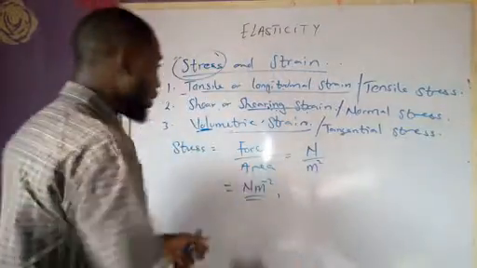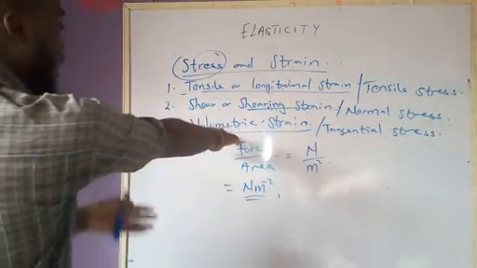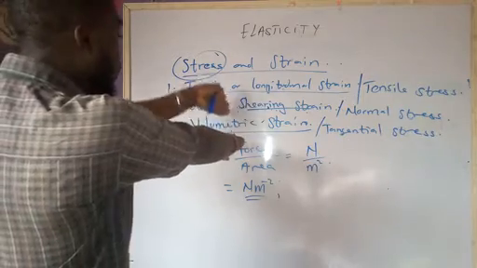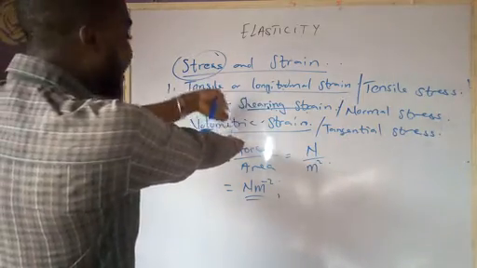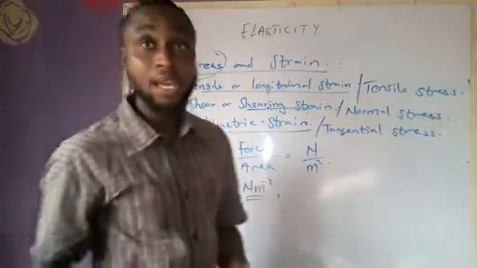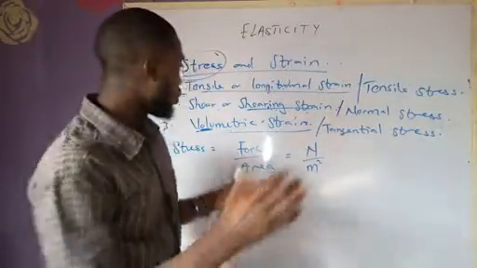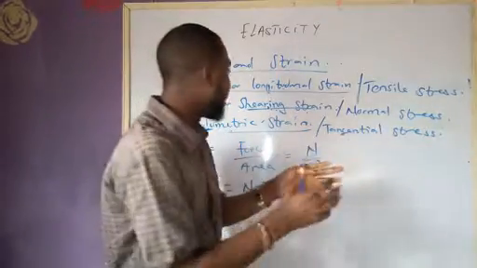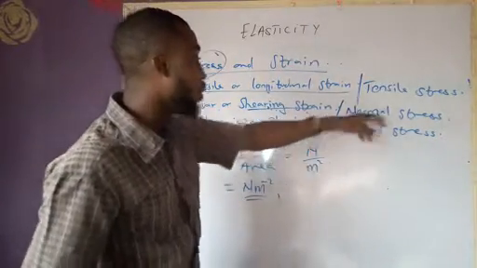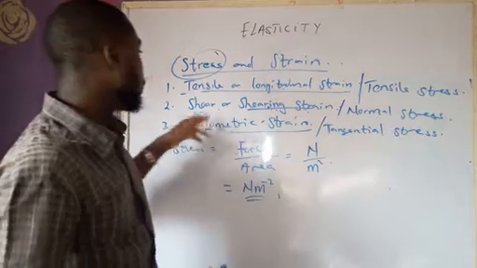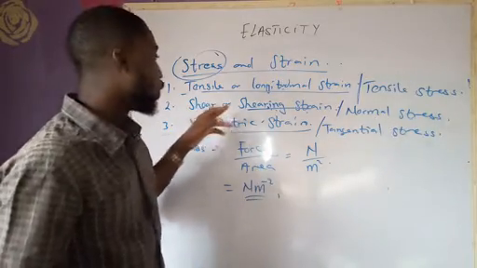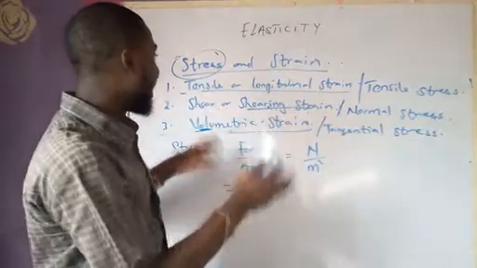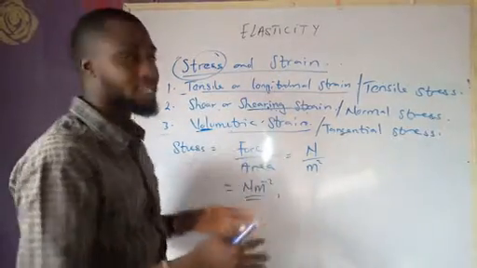So look at the board. If I stretch my hand to the board, you can see my hand is making a right angle with the board. You can see that my hand is acting normally. So when you apply a force to a particular surface, acting normally to the body, you claim to have a normal stress, and that will lead to change in what? In shape.